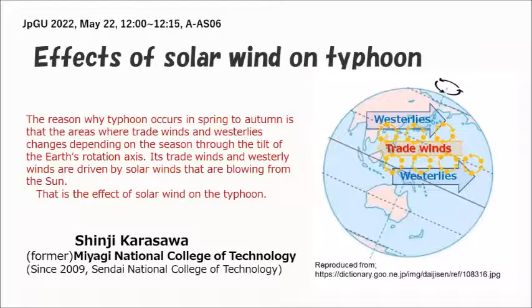The title of this presentation is Effect of Solar Wind on Typhoon. The reason why typhoons occur in spring to autumn is that the areas where trade winds and westerly winds blow change depending on the season through the tilt of the Earth's rotation axis. These trade winds and westerly winds are driven by solar winds that are blowing from the Sun. That is the effect of solar wind on the typhoon.